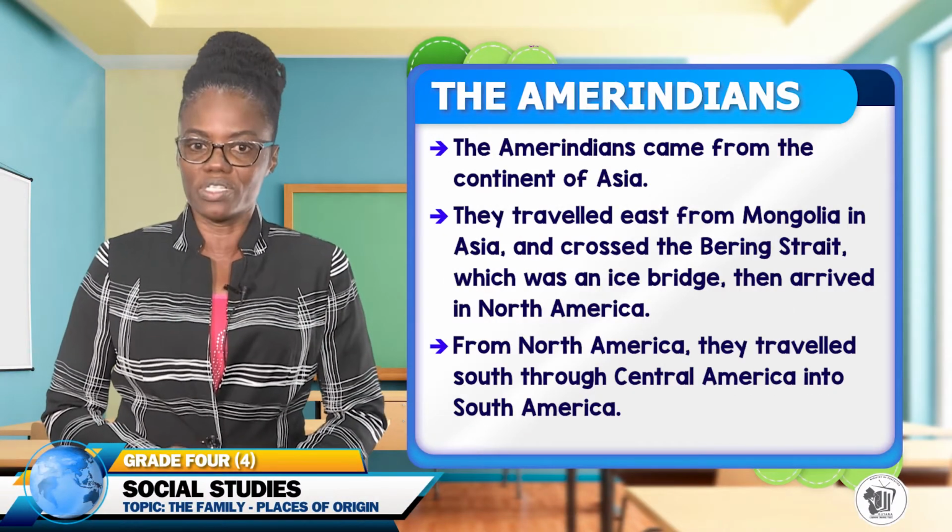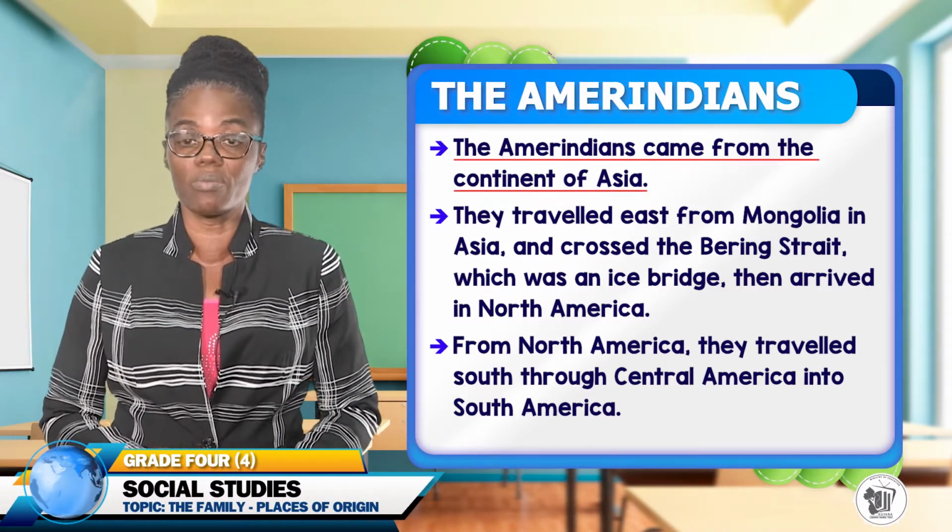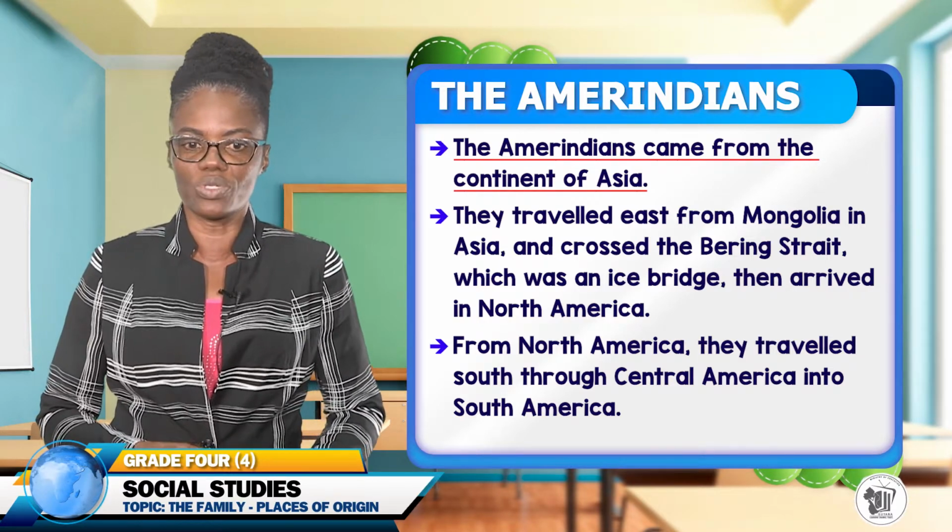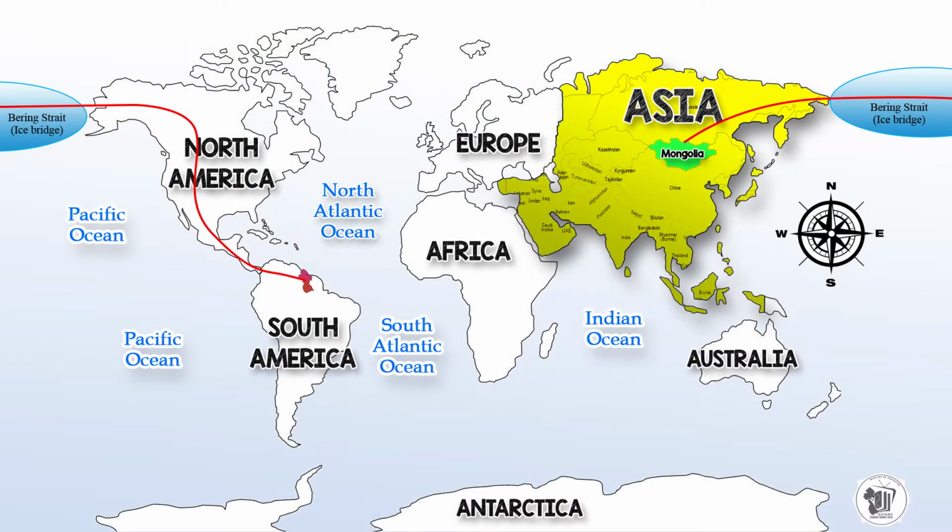We will look at the Amerindians. The Amerindians came from the continent of Asia. So if we look at the map of the world, we can identify Asia. There, Asia is seen in yellow. And if you follow closely, there is a red arrow that starts at the word Asia. Now, that location identifies where the Amerindians originated from. That area is where Mongolia can be found in Asia. So the Amerindians originally came from Mongolia.